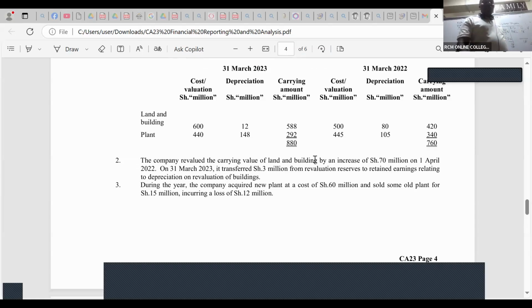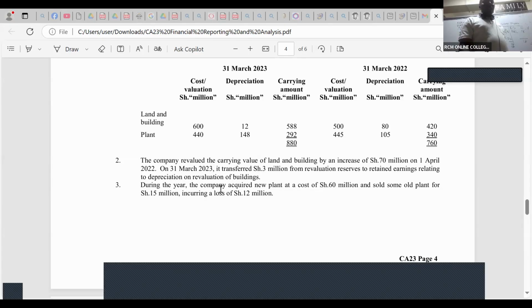On 31st March 2023, it transferred shillings 3 million from revaluation reserves to retained earnings relating to depreciation on revaluation of buildings. I'll be able to use this note when I'm calculating my dividends. Because dividends, we normally use retained earnings to calculate. Look at note 3.